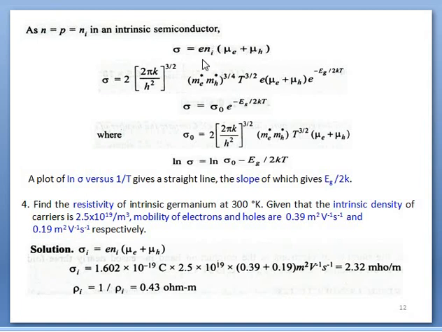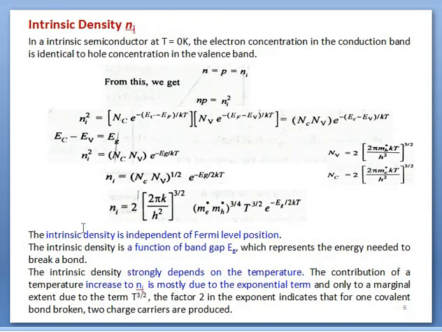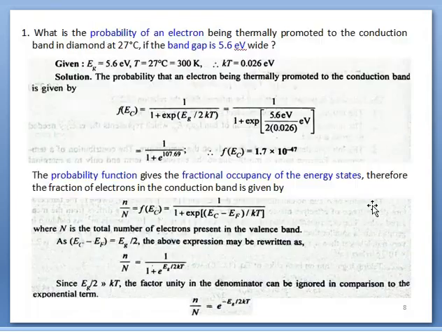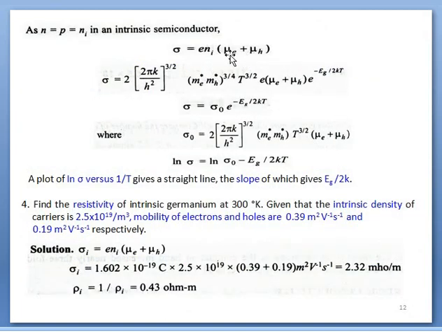Now n_i is substituted here, as shown in the previous slides, and mu_e plus mu_h is kept here.